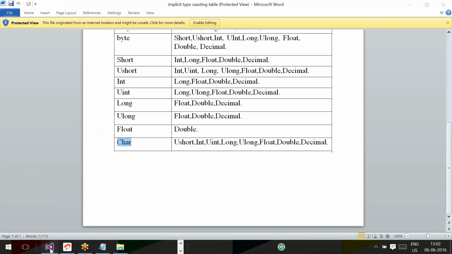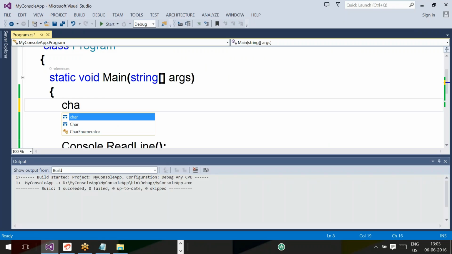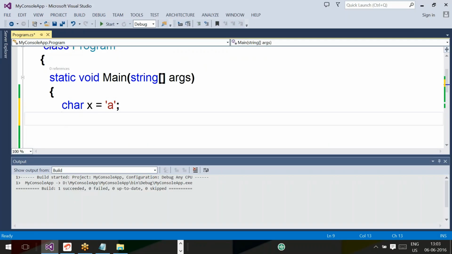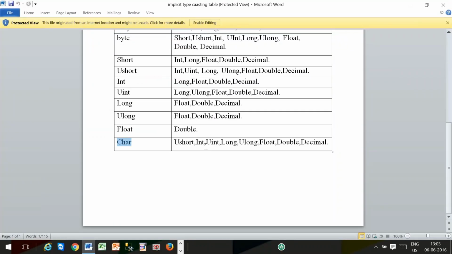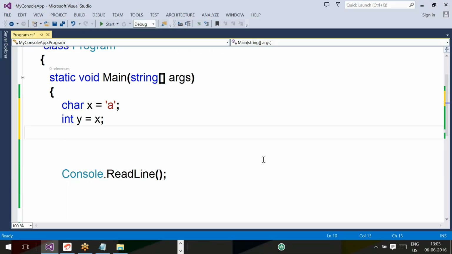Take a char variable, char x equal to 'a'. Char to int, I am trying. Let me check whether it is supporting or not. Char to int is supported. Now you can check like this: int y equal to x. It is also not giving any error.